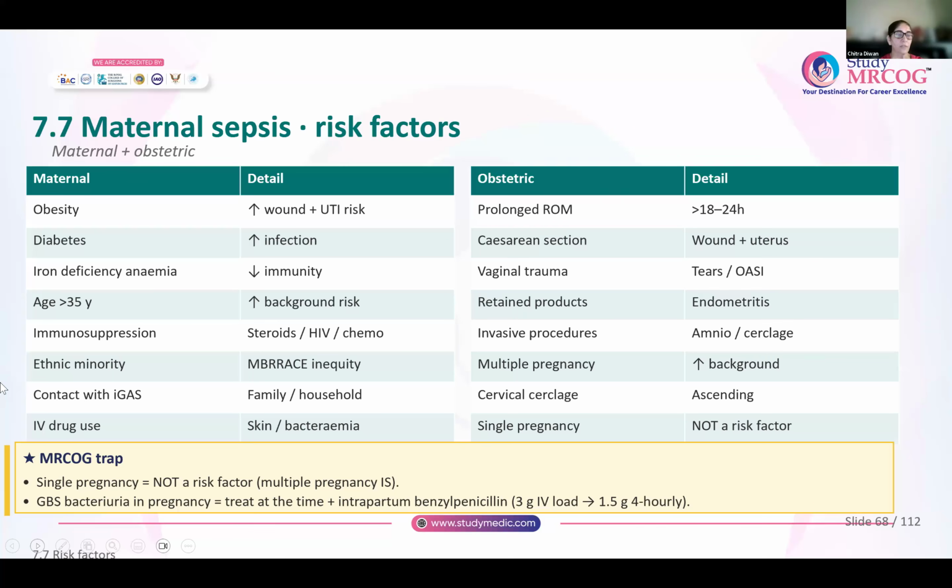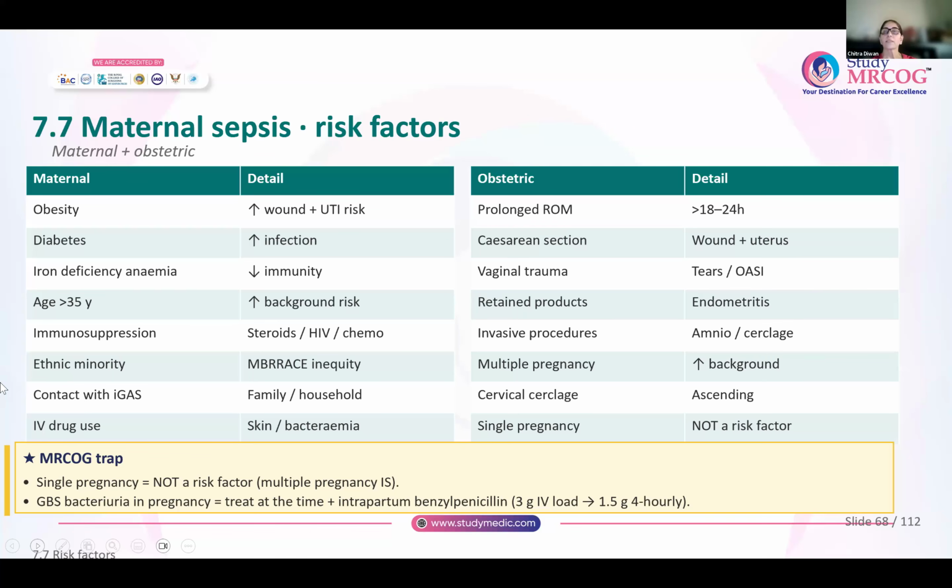Any of these risk factors, this woman is at a high risk of developing sepsis. Some obstetric risk factors: anyone with rupture of membranes, prolonged rupture of membranes for more than 18 to 24 hours.